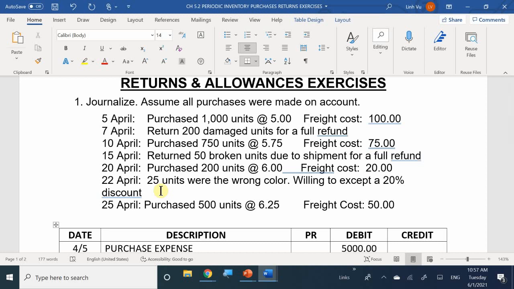But somehow the vendor convinced us, hey, you could still end up selling those units, but to say we're sorry, we'll offer you an additional 20% discount off of those 25 items that were the wrong color. And we were willing to accept it. So, how are we going to calculate this time?